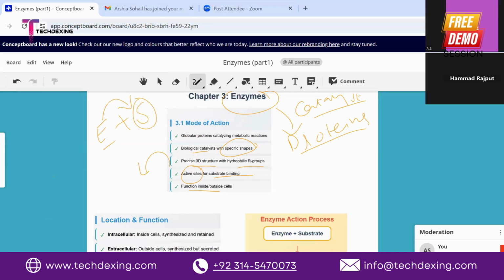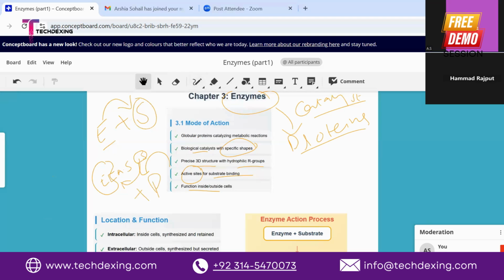Let me draw it in front of you. For example, this is the enzyme, and this is the active site of the enzyme. In this active site, for example, this is the substrate molecule. This substrate molecule will bind to that active site, which is complementary in shape only. After that, the ES complex will be formed, the reaction will take place, and it will be converted into products.